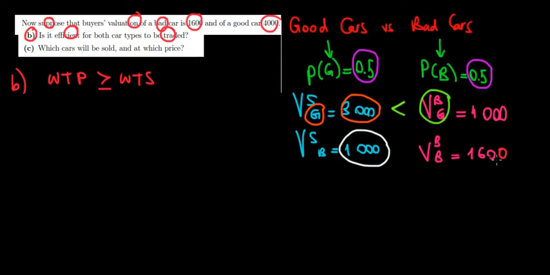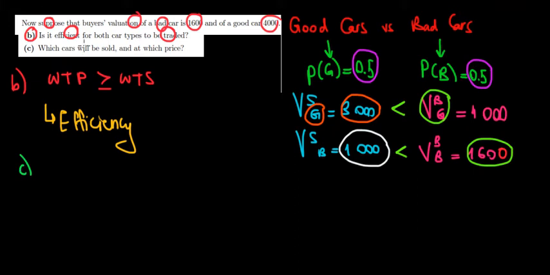And the same logic goes over here. The buyers are willing to pay 1,600 euros for a bad car and the sellers are willing to accept 1,000 euros for a bad car. So again, bad cars would be traded. Meaning that if they actually pay what they're willing to pay, then yes, we would have efficiency. All cars would be traded. Efficiency. Now, let's look at part C, what's happening there.